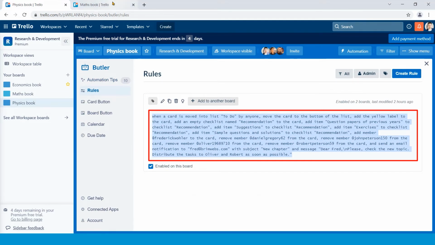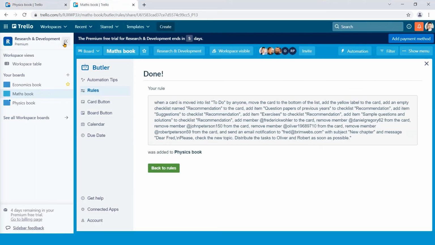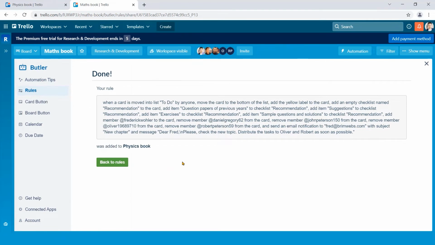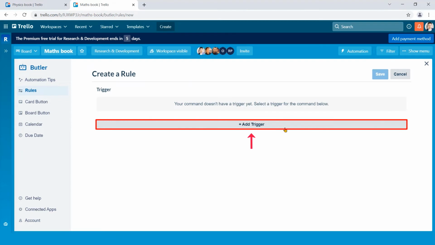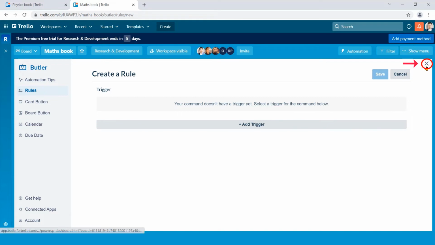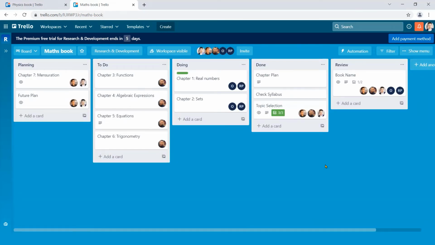Now get back to the previous settings. Click back to rules. Okay, now if you want to create another rule, click here and add trigger. However, I have no intention to do that again right now, so I close this setting and let's check the results of our automation. First, remember what rules we have set.